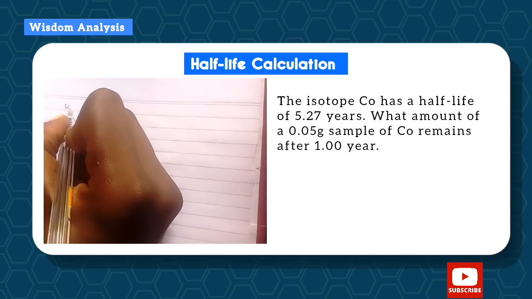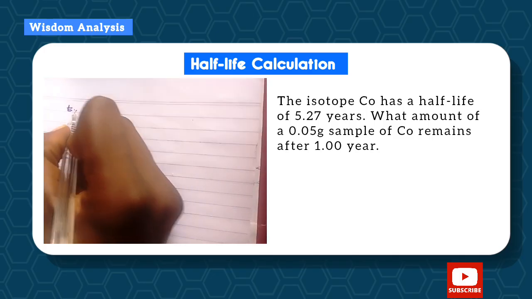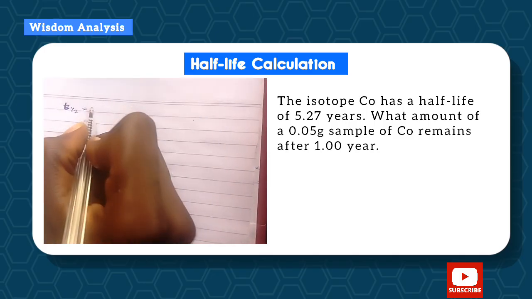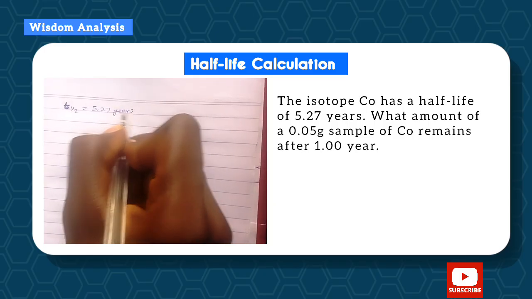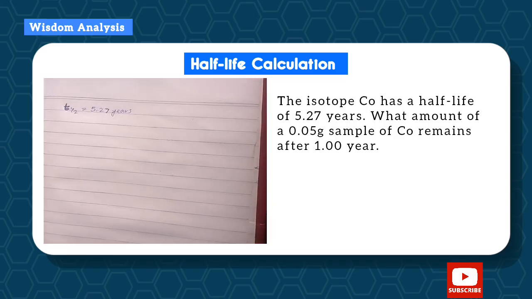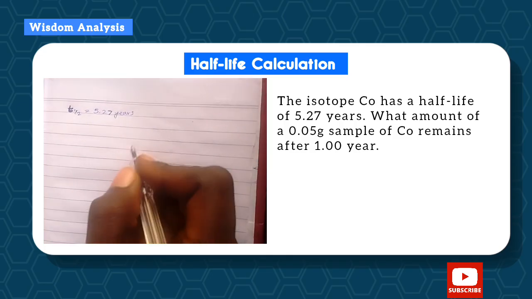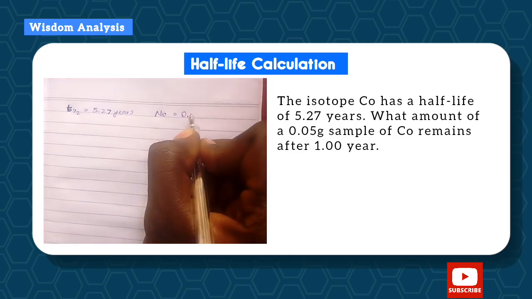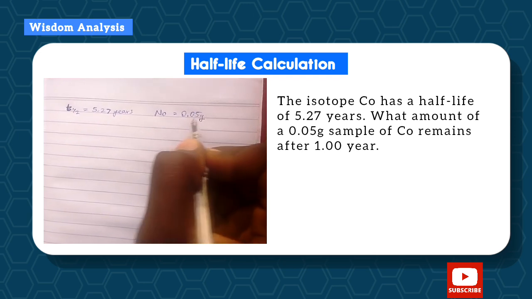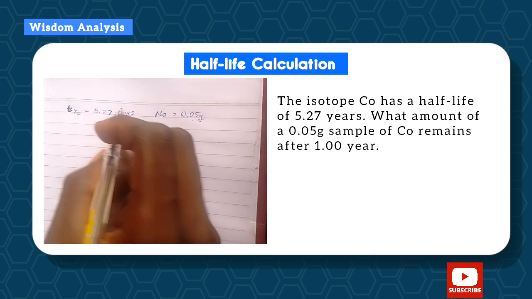Okay, first let's write out our parameters. Sorry, this is half-life. The half-life given to us is 5.27 years. Now the N0, which is the initial amount, is 0.05 grams. Okay, so what do we do from here?